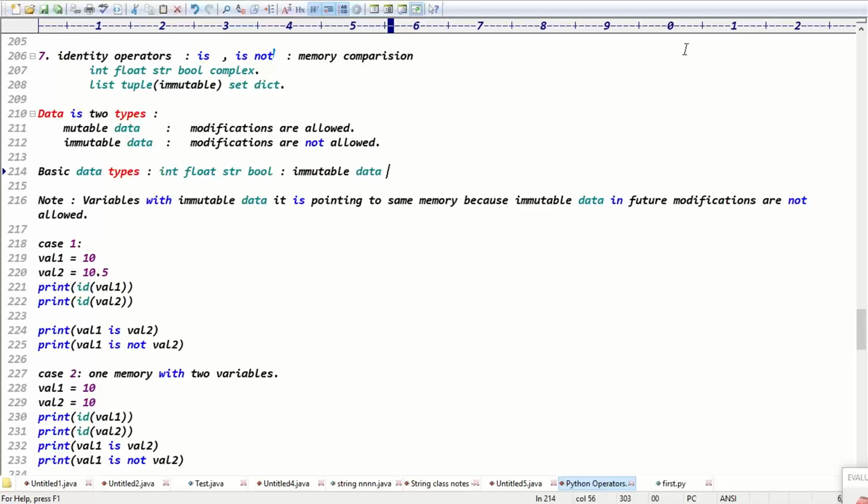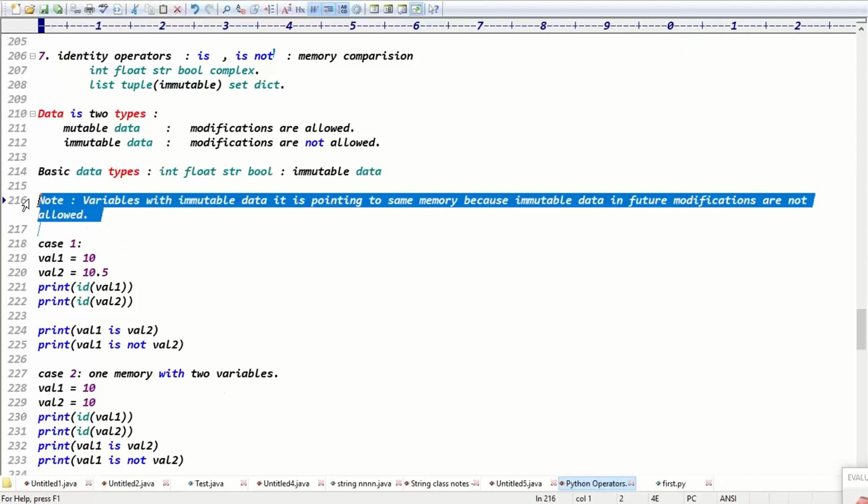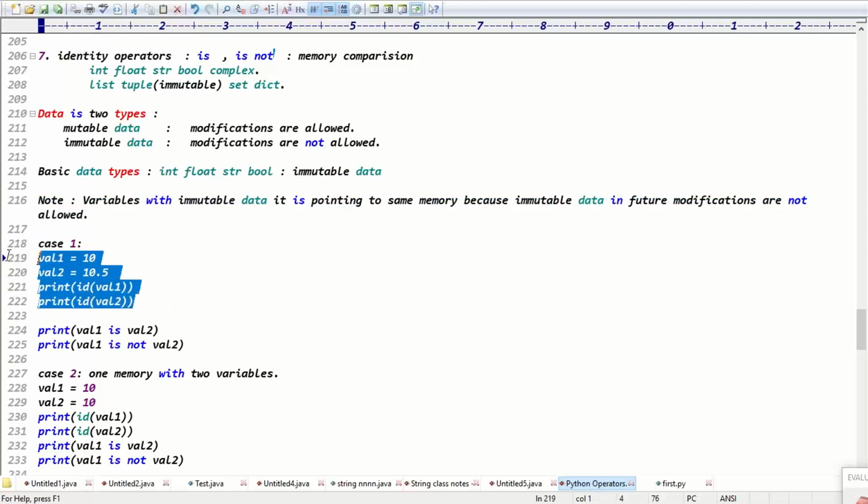Immutable data means modifications are allowed or not allowed, guys? Not allowed. These all are immutable data, which means modifications are not allowed, right? Exactly.